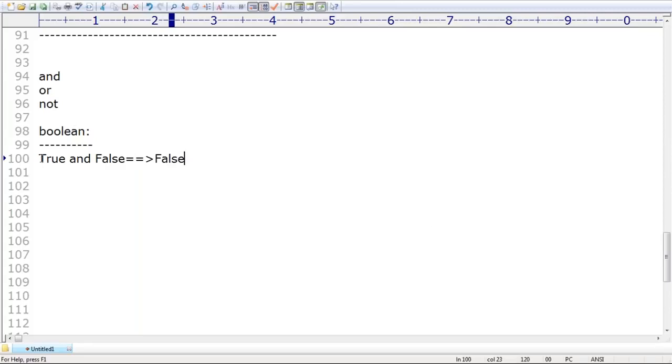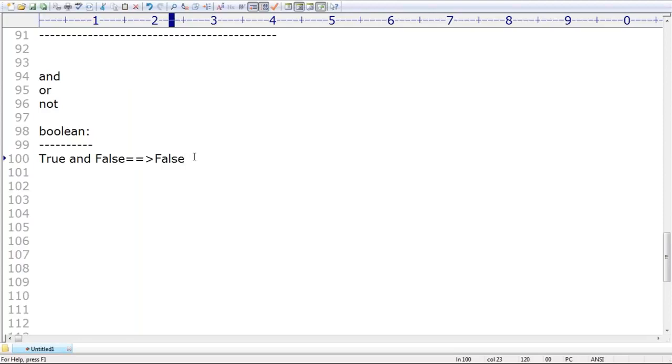Observe, if both arguments are true, then only the AND operator returns true. Correct or not? From our childhood onwards, we know that if both are true, then only the result is true. If at least one is false, then the result is always false. Sir, the first one is true, but the second one is false. That's why false is the answer. Up to this is it clear?